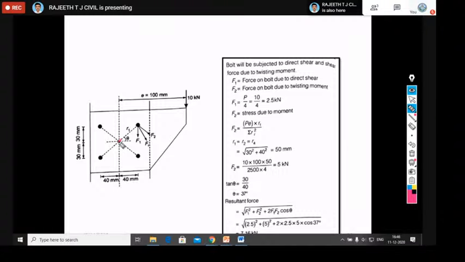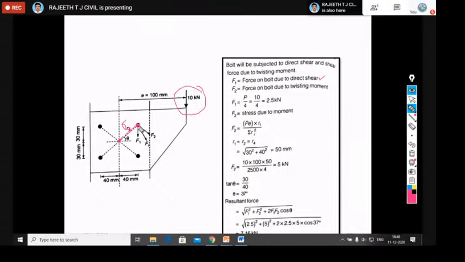This is your center. Here you should draw a radial line from the center of the bolt to the center of the joint. That is what we call R1. In the bolt, the first force, F1, you should mark in the same direction as the load direction here.